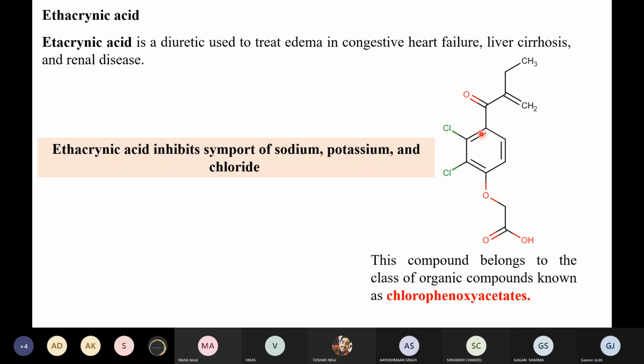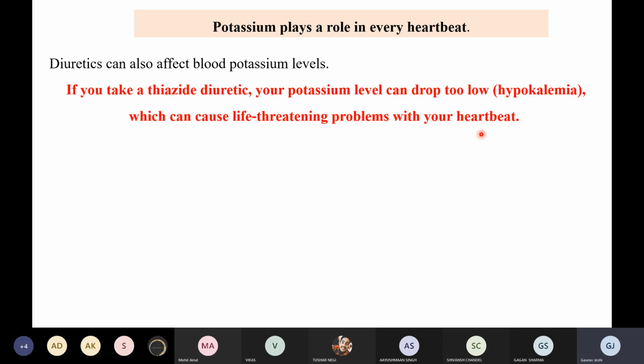So again, it will do the same thing. It will affect the movement of chloride ions, and when it is affecting the movement of chloride ions, it will cumulatively block the NKCC2 pump, right? That is the sodium potassium 2 chloride pump. So this is the simple mechanism.